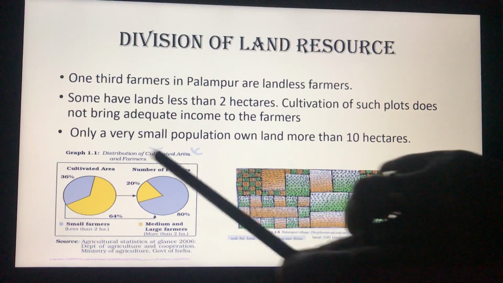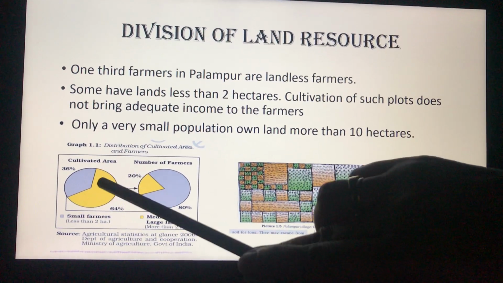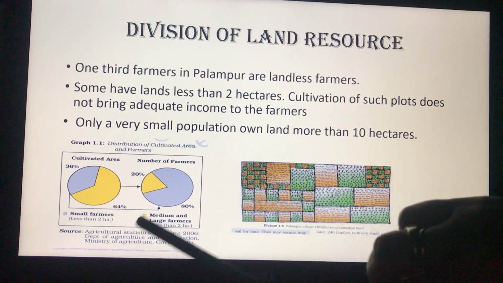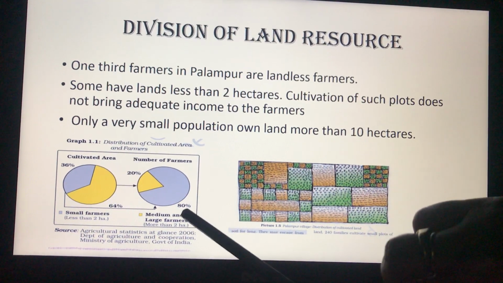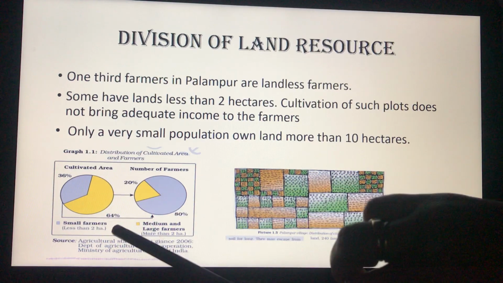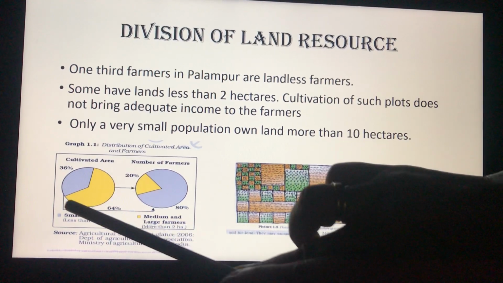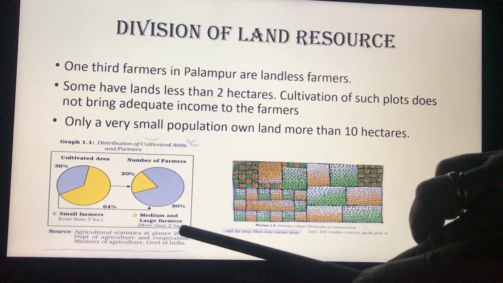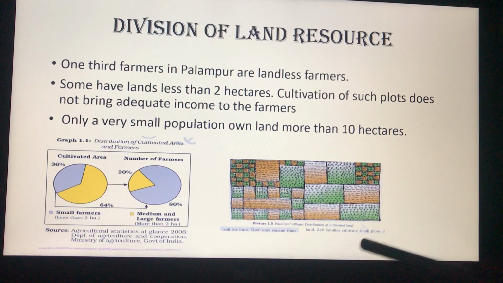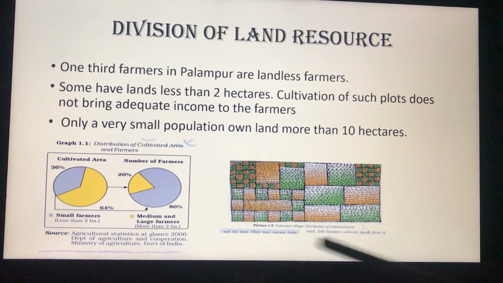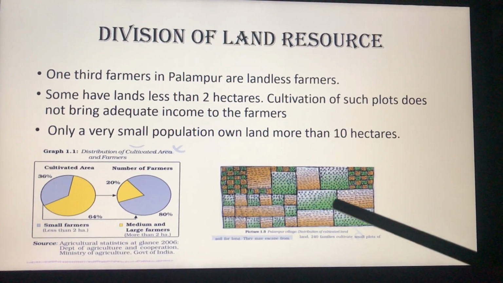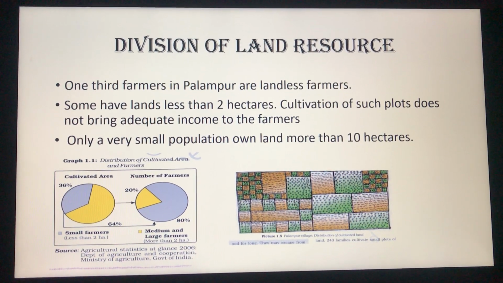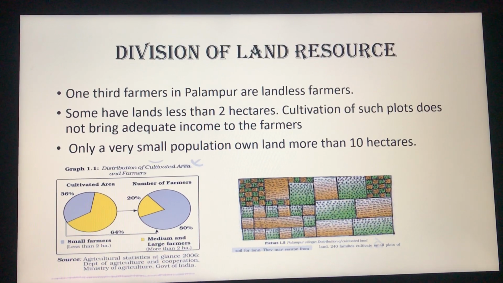Now in this graph, you can see the cultivable area under the small farmers and the cultivable area under the medium and large farmers. When we compare this, we see that the number of small farmers is much more as compared to the number of medium and large farmers. And in this picture, you can see how land is divided amongst the different farmers, so that there is unequal distribution of land amongst the farmers.